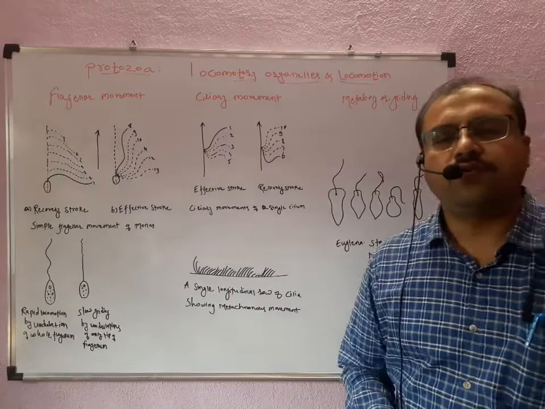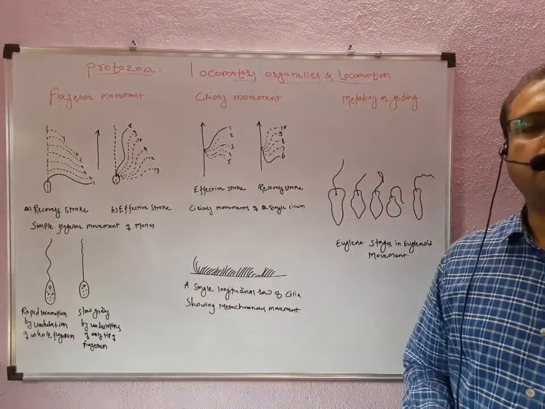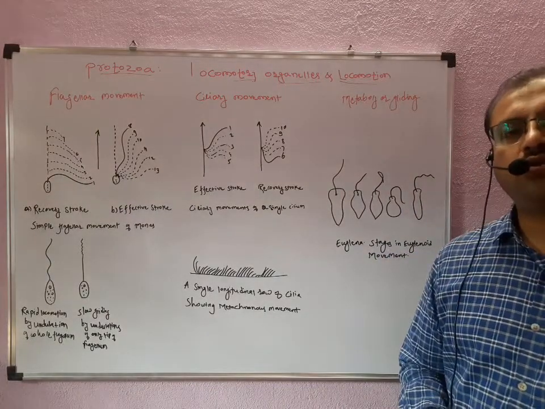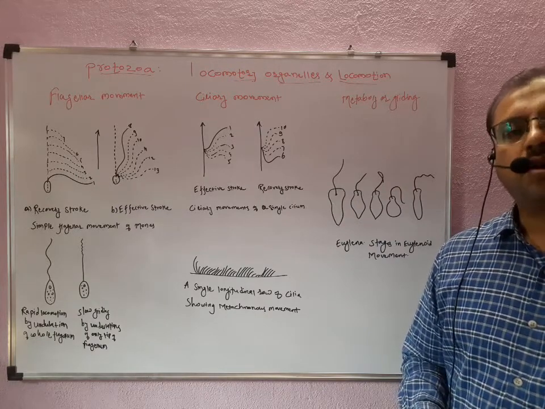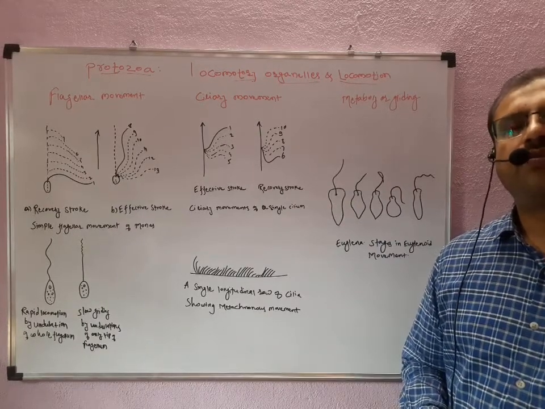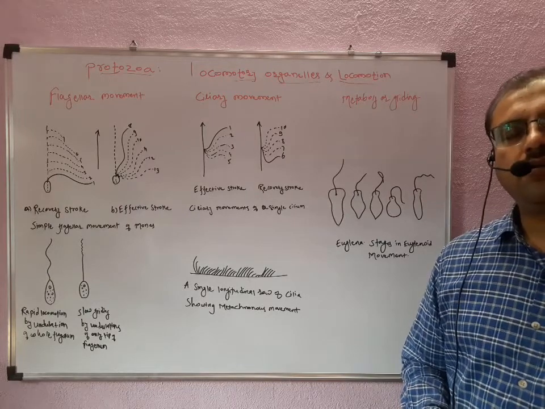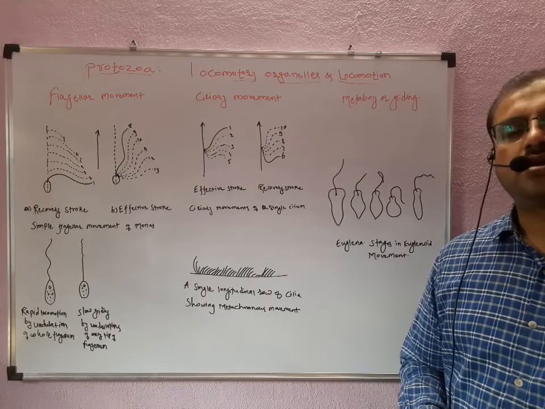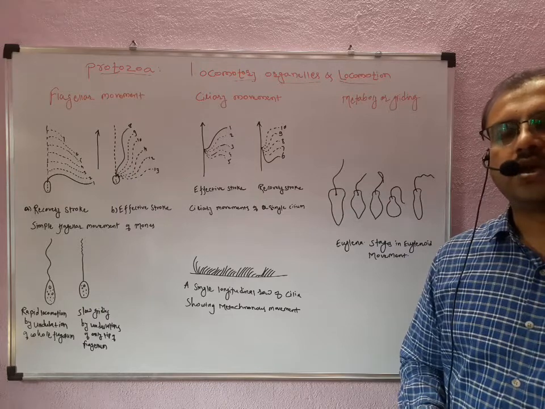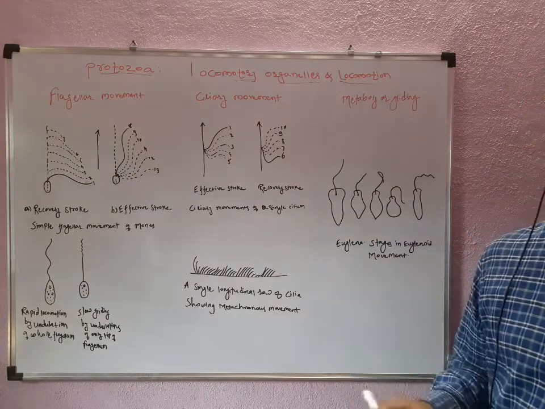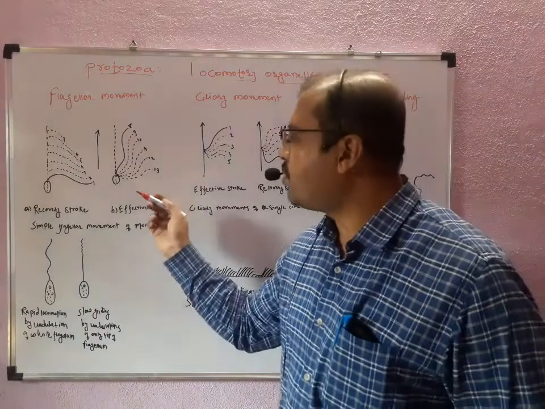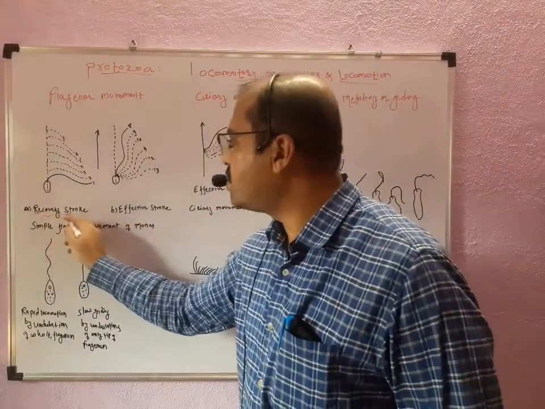As you know very well, flagellates may have 1 to 4 flagella, or up to 8 in some exceptional cases. Flagella are elongated thread-like structures, and they generally move by performing two important strokes.